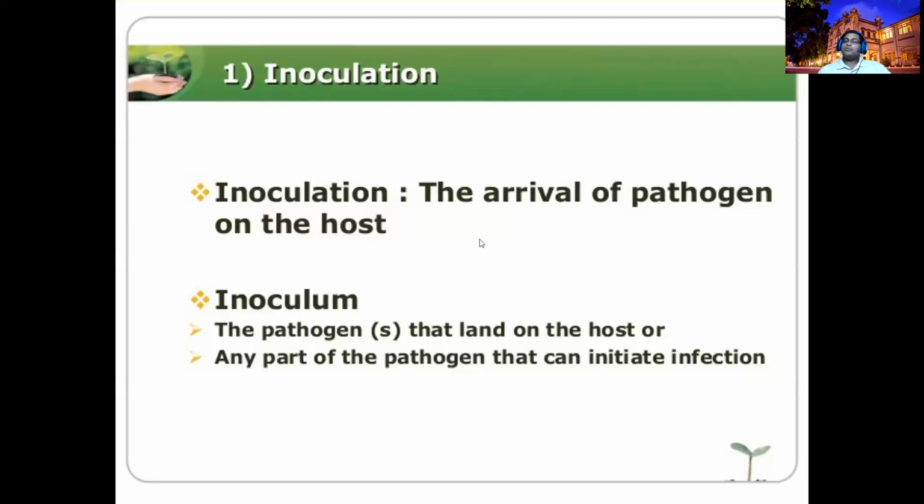In the laboratory, you are artificially inoculating, because the pathogen will not come on its own. With the culture plate, you are taking the inoculum. Here, it is the arrival of the pathogen on the host, coming from somewhere else and depositing. So the inoculum that lands on the host, or any part of the pathogen that can initiate the infection, we call an inoculum. That's what I told you.